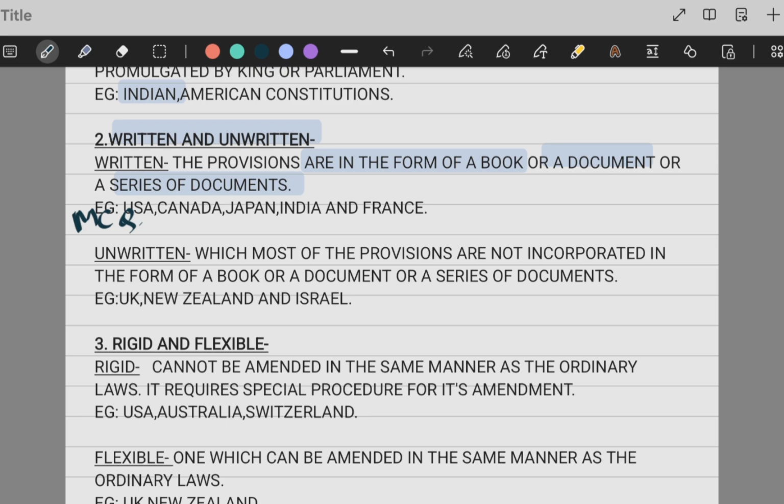And then there is the unwritten constitution, in which most of the provisions are not incorporated in the form of a book or document or a series of documents. So they're not written in a book or a document. For example, UK, New Zealand, Israel, etc.